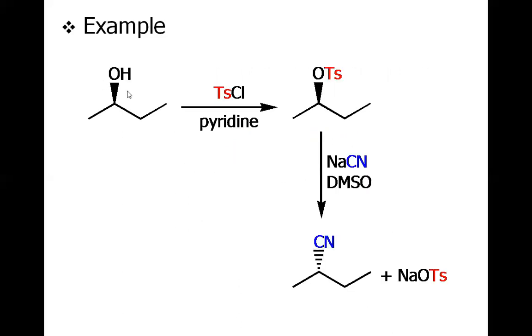These are some examples. This is butyl alcohol, 2-butanol. And once tosylated, we have the OH group replaced with the OTs. Here, one thing you are also observing is the stereochemistry. This hydroxy is above the plane. This tosylate group is also above the plane. It means there is no inversion or racemization. It's a simple retention. That is, the stereochemistry is preserved because the oxygen attacked the sulfur of the tosyl group, and we have a simple reaction. We have OTs installed in place of OH.